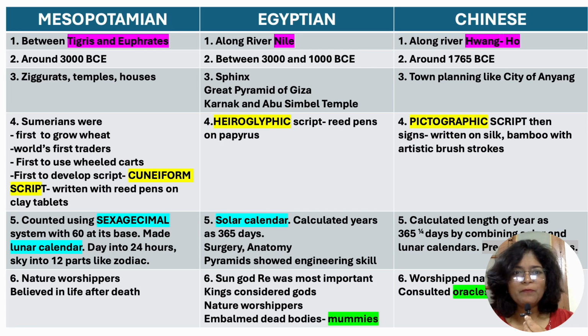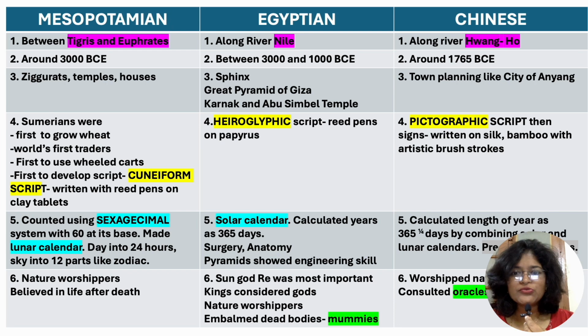Science. Mesopotamian civilization started counting using the sexagesimal system with 60 at its base. They made the lunar calendar as well, and this was 11 days short of our calendar. They divided a day into 24 hours, and the sky was divided into 12 parts, like the zodiac.